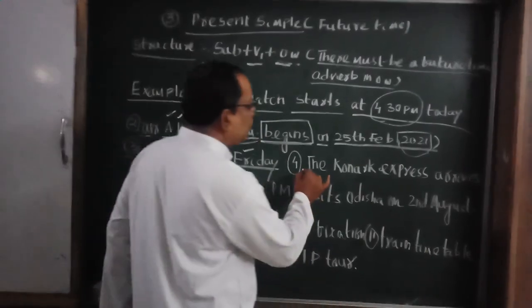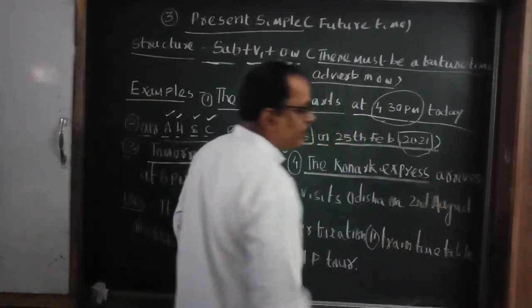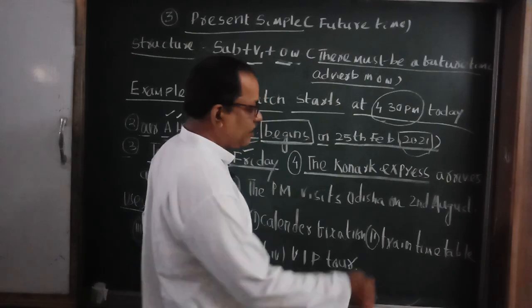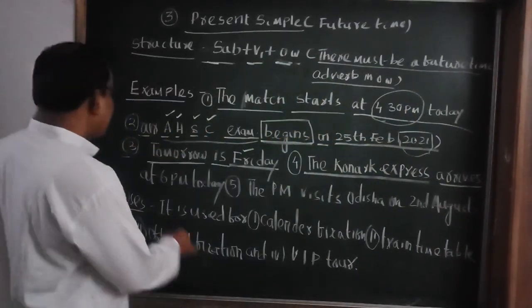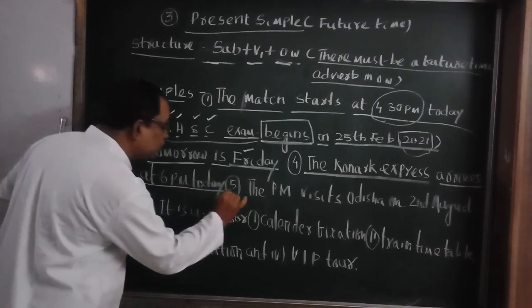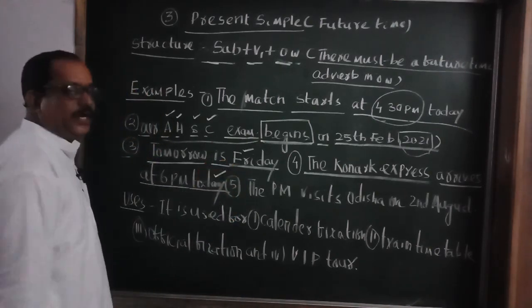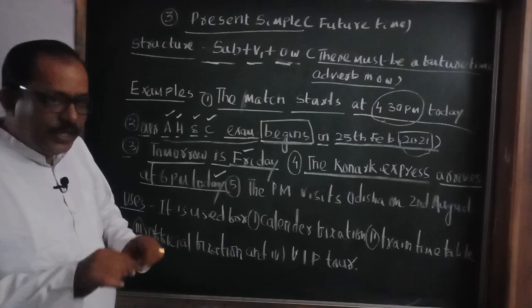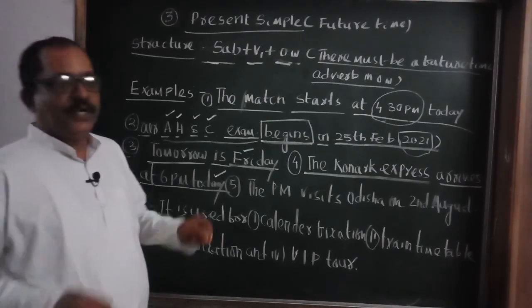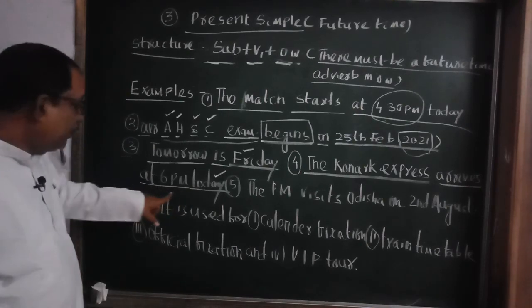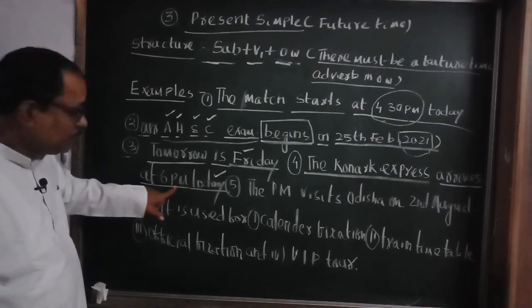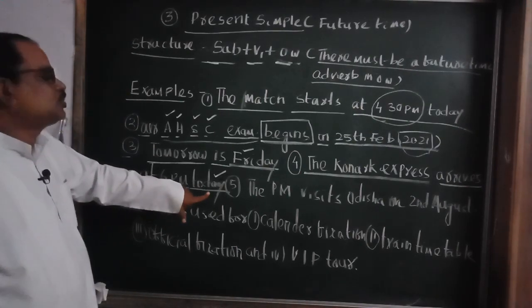Then the Konark Express, the name of a train, subject, arrive, verb, present simple, at 6 p.m. today. This one is important, today. Today is Thursday and now it is 10:30 a.m. The train will come at 6 p.m. today. That is 6 p.m. today is a future time adverb.